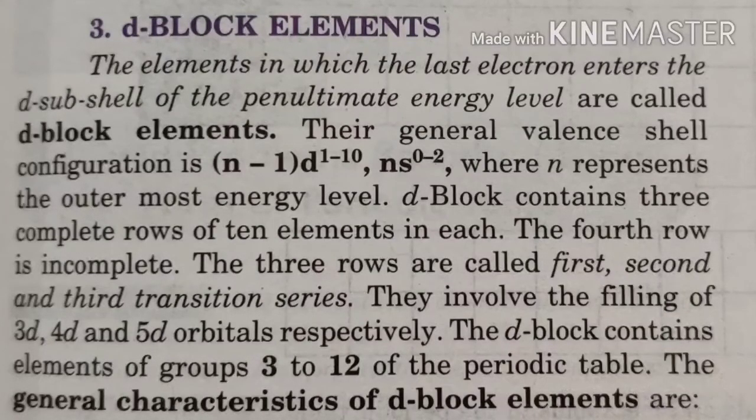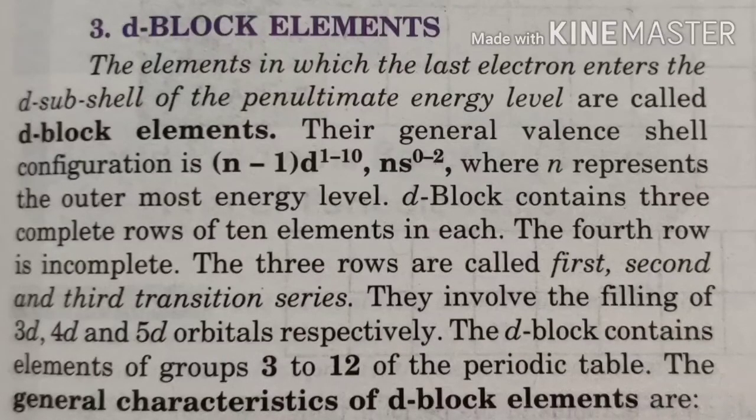Elements in which the last electron enters the penultimate energy level are called d block elements. Their general valence shell configuration is (n-1)d 1 to 10 ns 0 to 2, where n represents the outermost energy level. Because the capacity of the d orbital is 10, there are 10 groups in the d block.